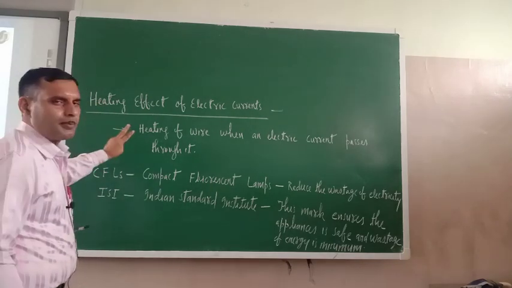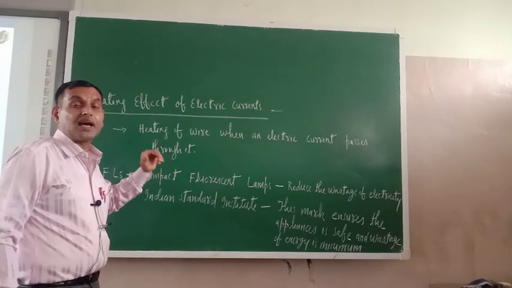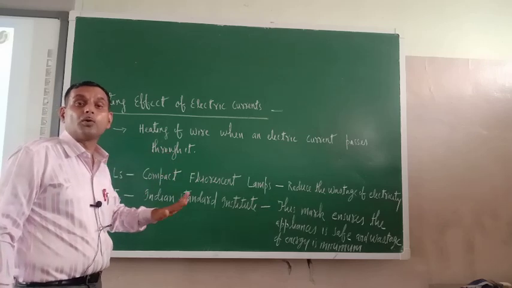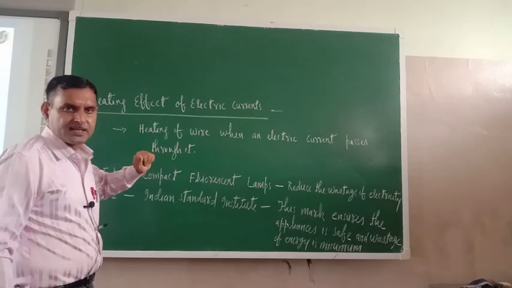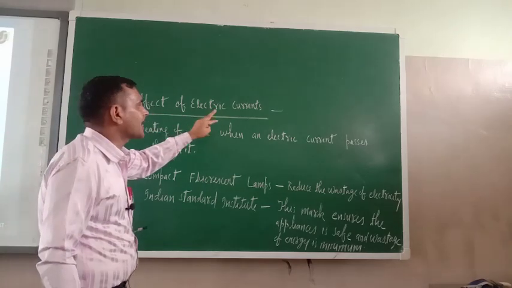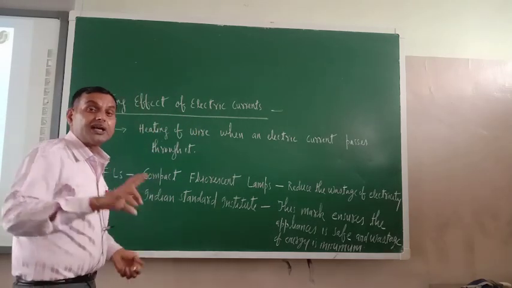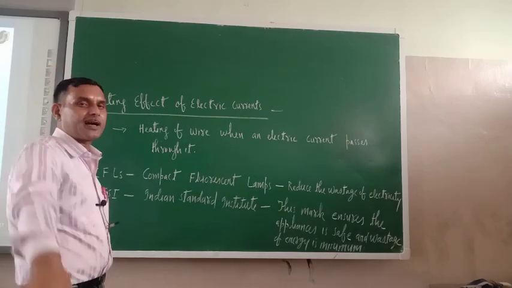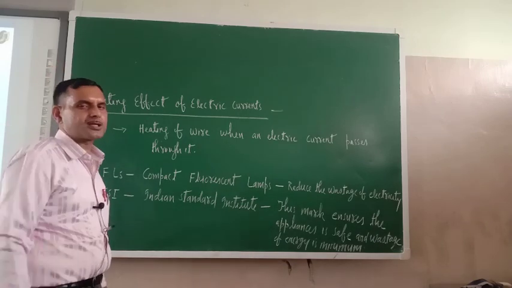Now there are two effects which are produced by electric current when it flows through wires. The first effect is known as the heating effect of electric current. What is that? Heating effect of electric current. Just try to understand.